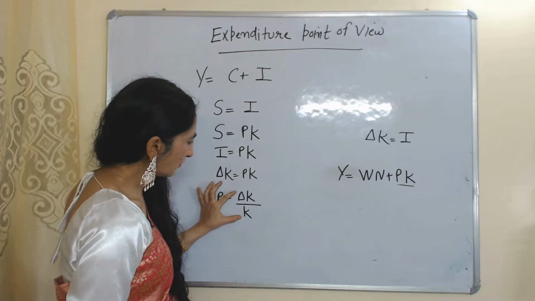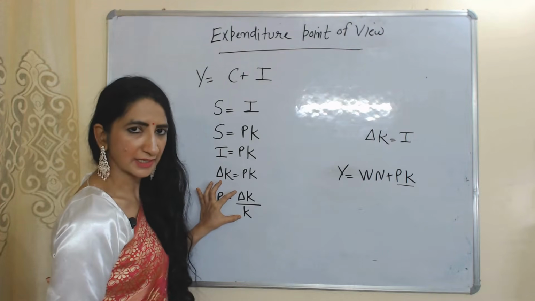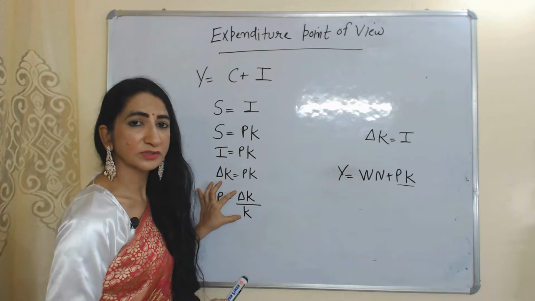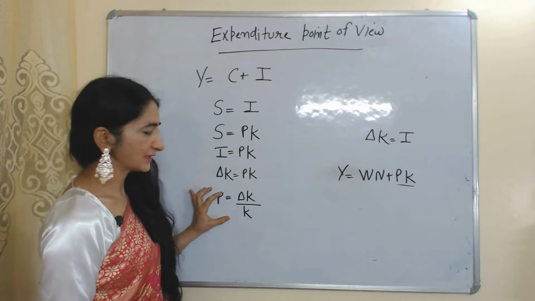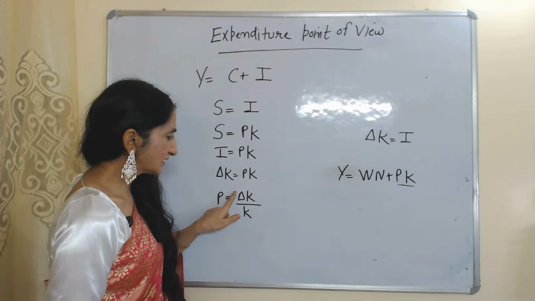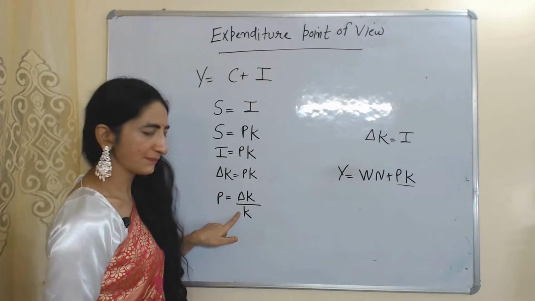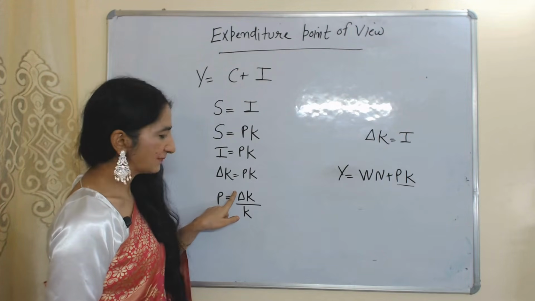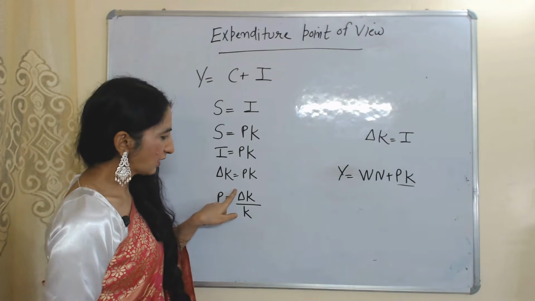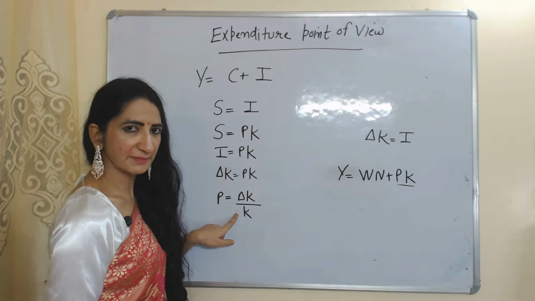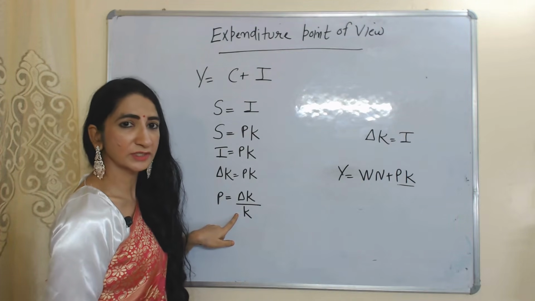What does this delta K over K mean? This mainly represents growth rate in capital. As we know, we can calculate growth rate in capital when we divide change in capital by our initial or base capital. Here delta K is change in capital and this K is initial, or our base capital. By doing this we can calculate growth rate in capital.